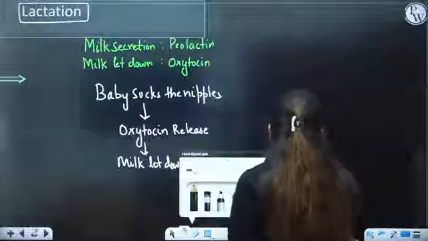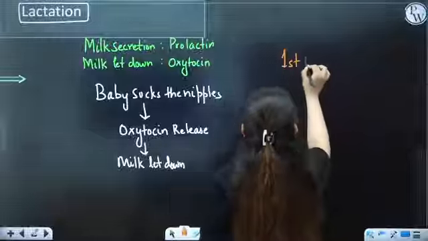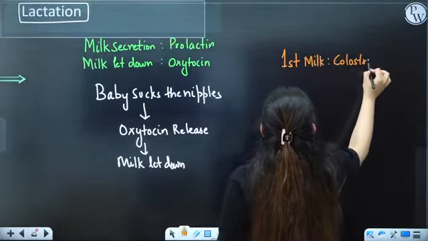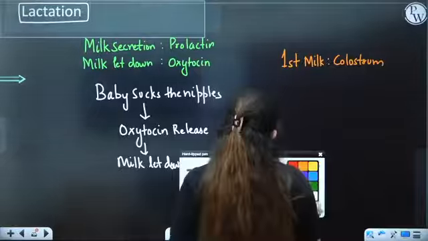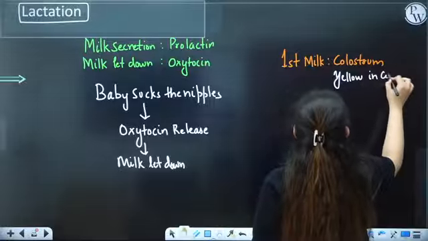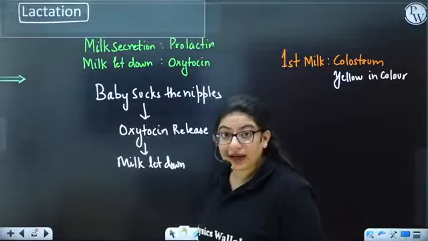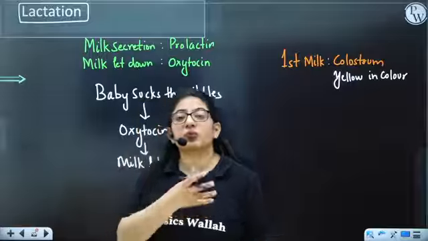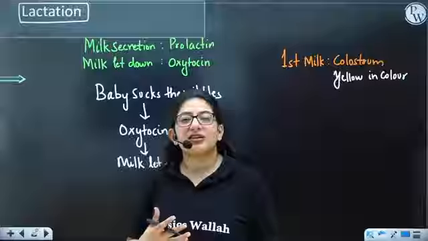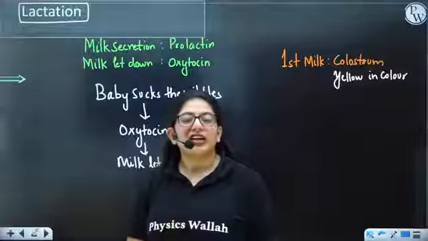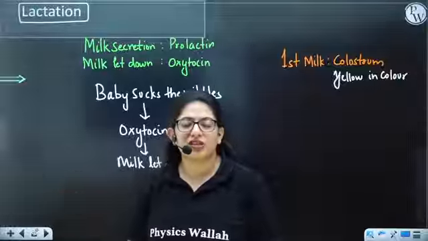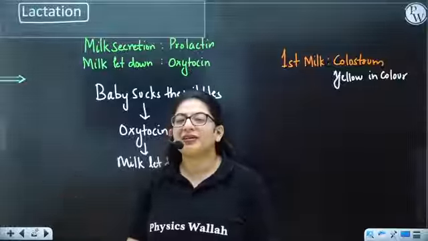So the first milk that appears, the first milk that is yellow in color, you call it colostrum. What do you call it? Colostrum. It's yellow in color. It is very much important for the infant. Why? You must have heard that the first milk of the mother, the initial milk, is very important. Why? Because the infant that has been born has no immunity right now. It may contract a lot of infections. So the mother is providing passive immunity here.